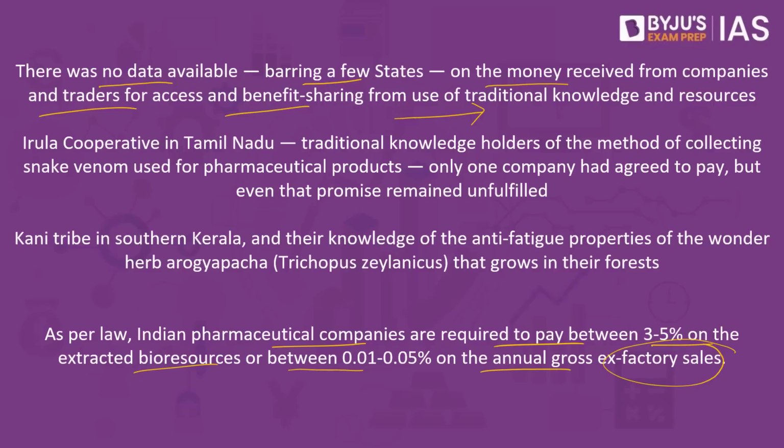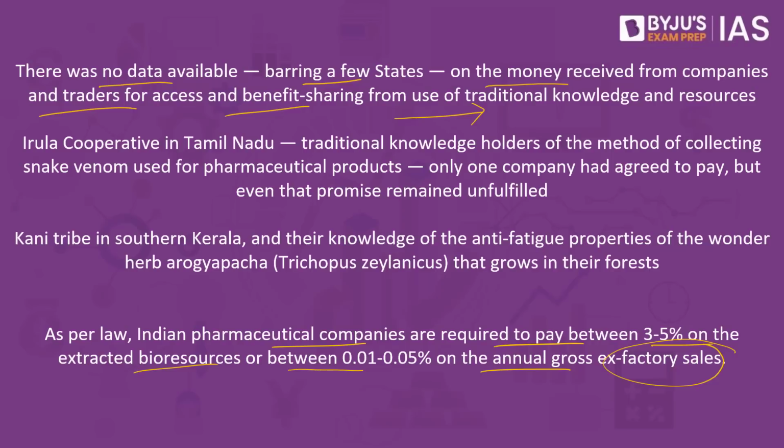So if I run a company, if I'm making profits, if I'm running it for commercial purposes, and the local community have given this information, I should ideally provide them certain remuneration. I should provide them certain benefits. I should provide them certain royalty fee as well. But in most cases, this is not being done. In fact, in some of the cases, it is hardly given. This should have been addressed, but unfortunately, the bill doesn't even take it into picture.